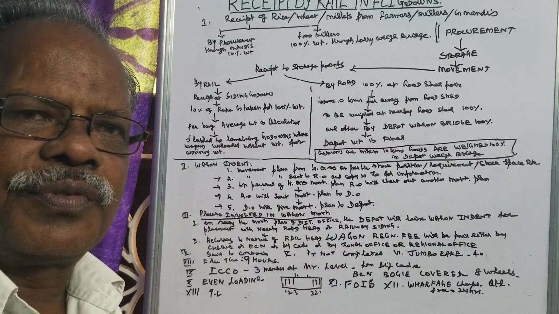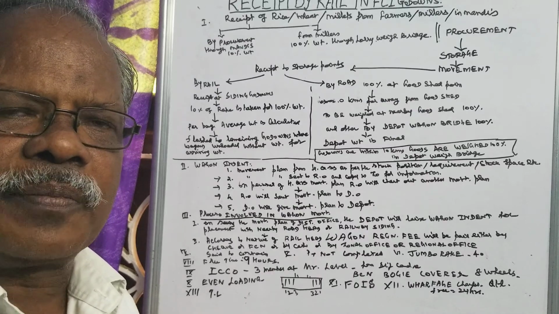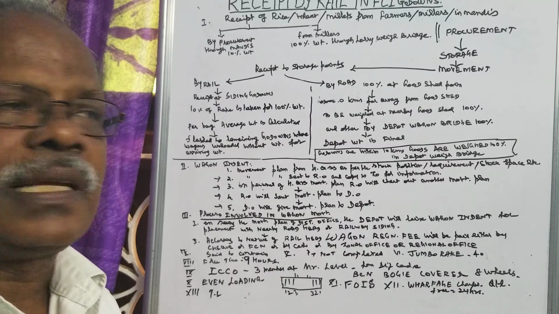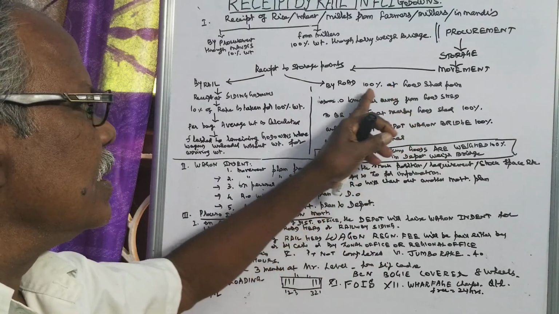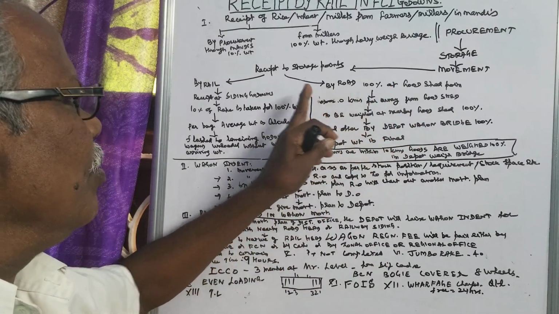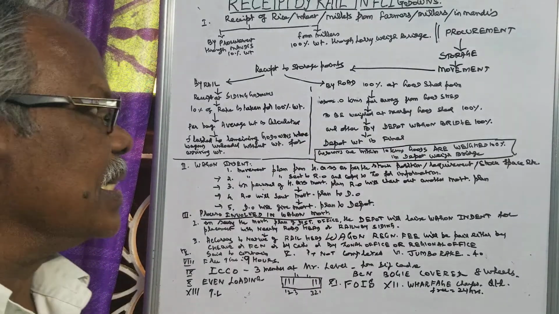The Godown of Food Corporation of India, Arakonam, is away from the goods shed point, say 2 kilometers. So how it is unloaded and how it is accounted, that we will see.